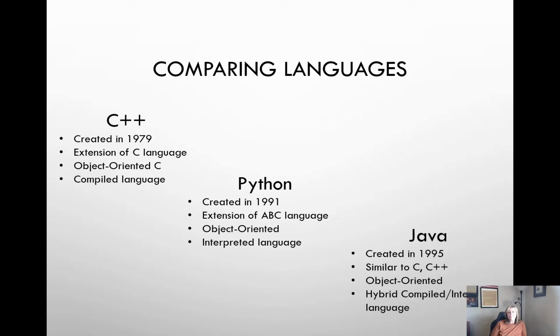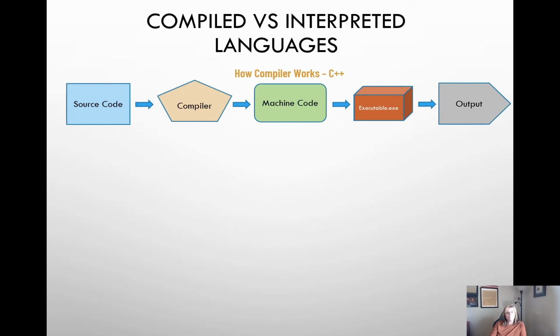And then we have Java itself, created in 1995. It is very similar to C and C++. I call it a sister language to C++. It is also object-oriented, but we're going to see that it's kind of a hybrid between a compiled and an interpreted language. So let's see what that means.